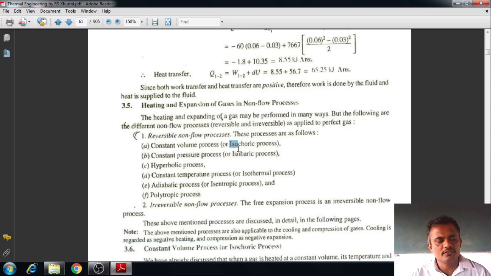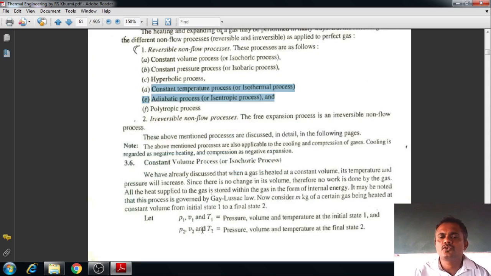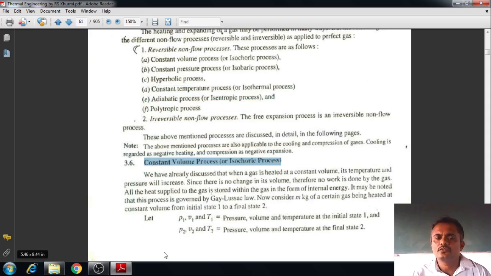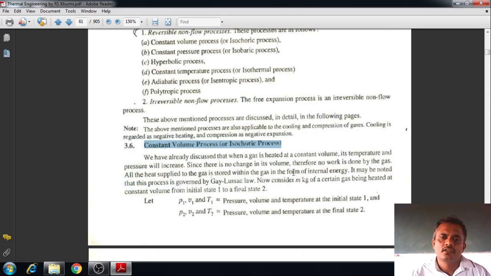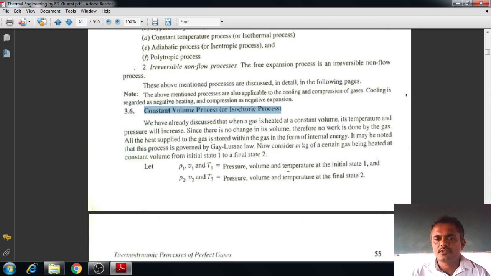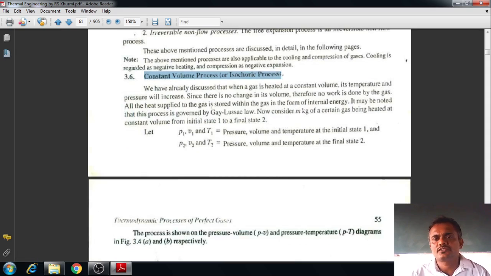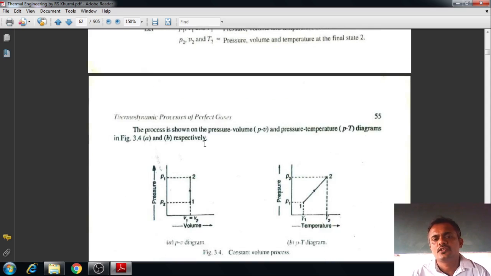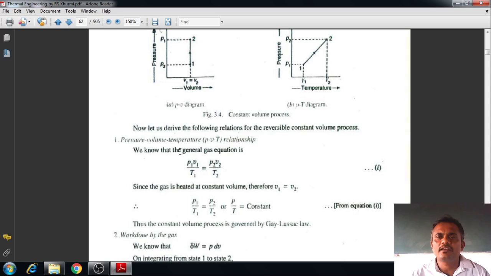So in this, according to your syllabus, you have to concentrate on constant volume, constant pressure, isothermal and isentropic process. Only 4 are there. This one, these two and these two are there according to this syllabus. And let me show you the next topic also, which I would like to consider in the next video. So for constant volume process or constant pressure, constant temperature, or adiabatic process, you have to get the relationships, that is 5 relations you have to get.